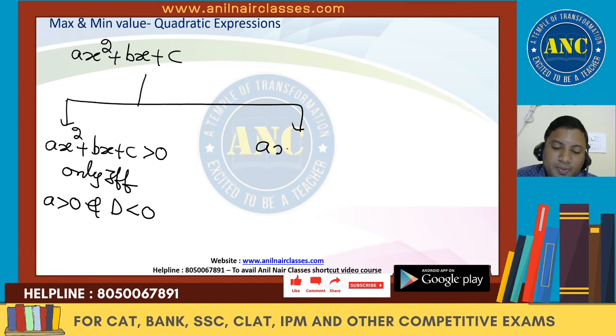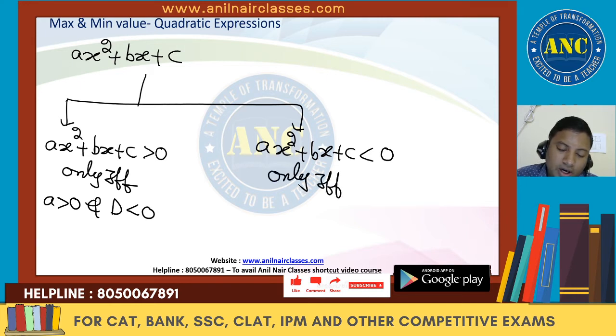And this expression ax square plus bx plus c is less than 0 only if a is less than 0 and d is less than 0.